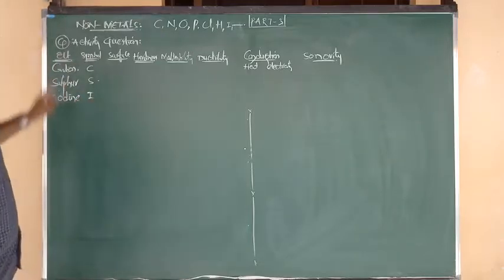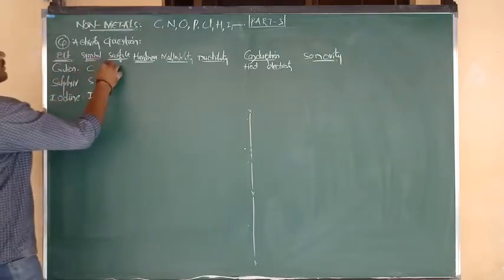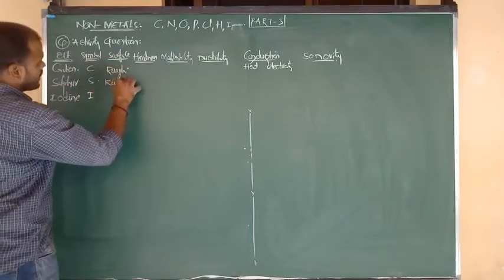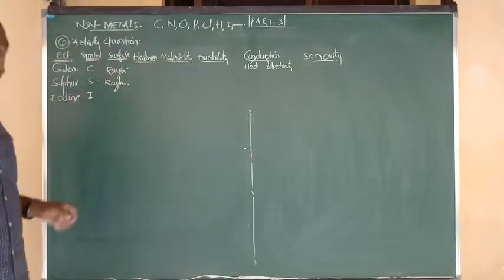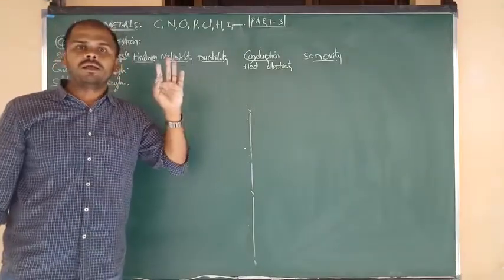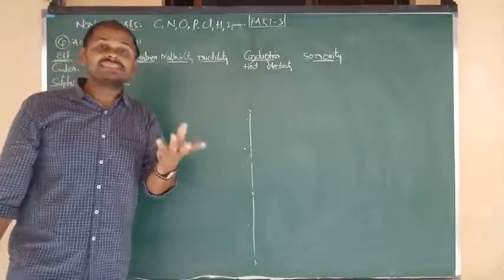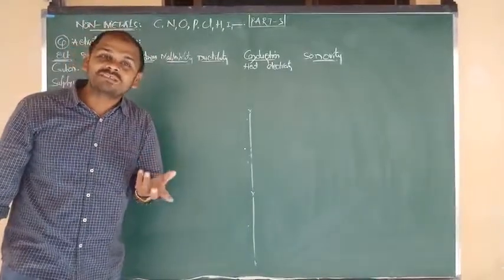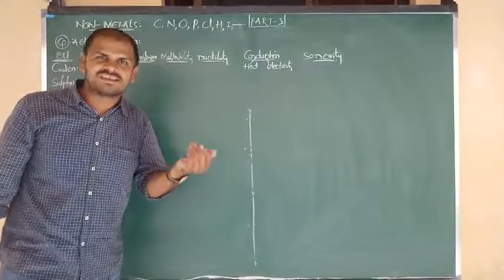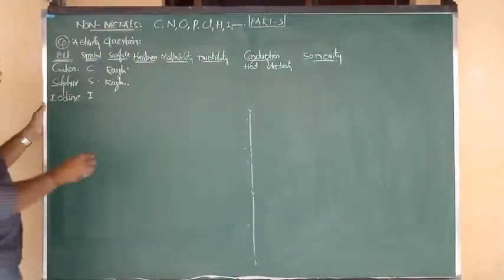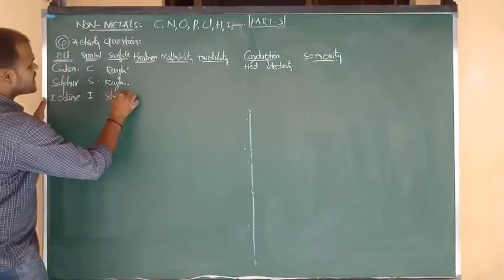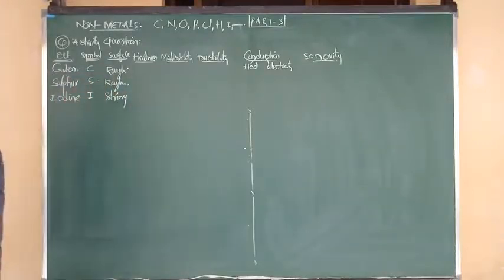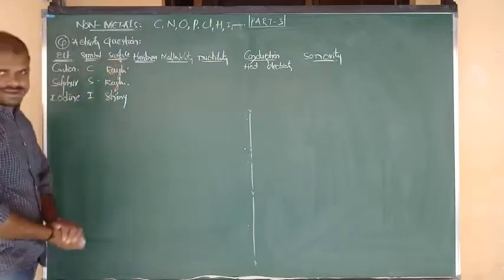Good. Carbon, the surface will appear very rough. Sulfur is also very rough. But try to remember iodine. Iodine is a non-metal, but it has a lustrous nature, meaning it looks like a metal. Metal means shiny, lustrous. Here iodine is also lustrous, meaning its surface is shiny. The remaining 2 have very rough surfaces. Good. What about the hardness?